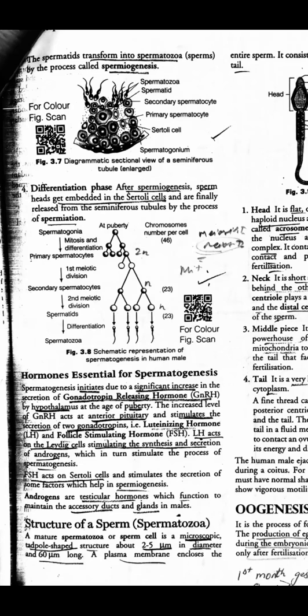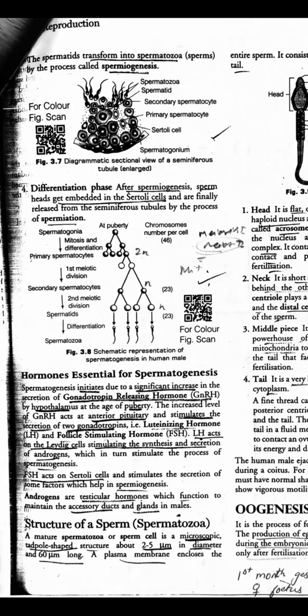Now, coming down to the hormones part. Now see, all this process will not take place without any control and coordination. So either the nervous system or the hormonal system plays an important role. So here for spermatogenesis also, there is a control of the hormones.